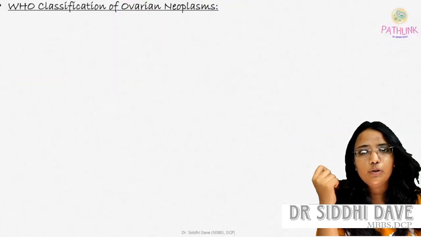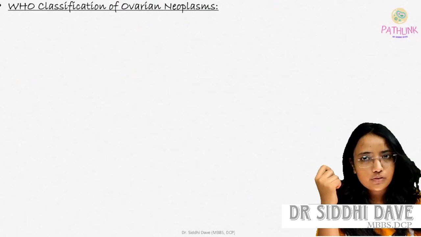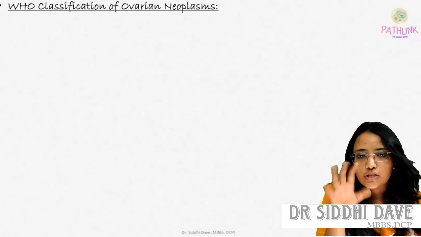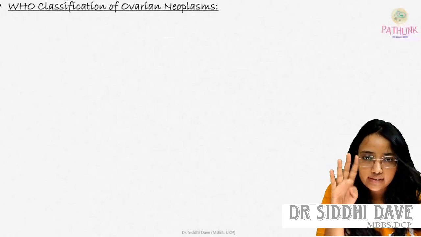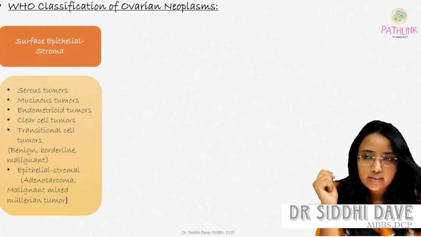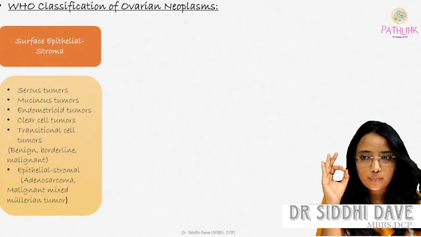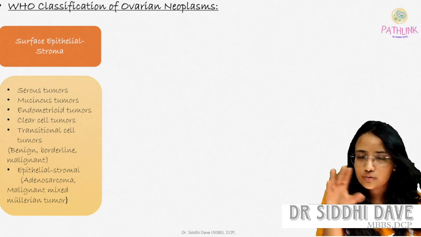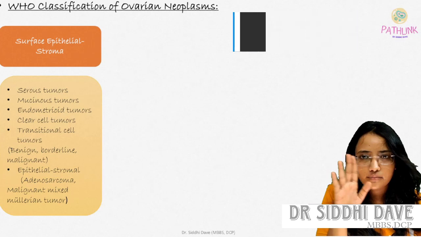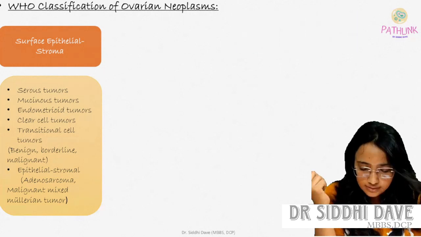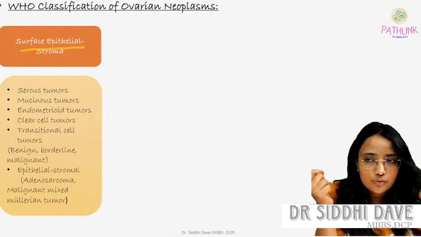So the WHO classification. What is the WHO classification for ovarian neoplasm? Mostly they divide the ovarian neoplasm into four categories. What are they? First is surface or epithelial stromal tumor. You just have to memorize, you just have to see the picture. We will discuss one by one further.